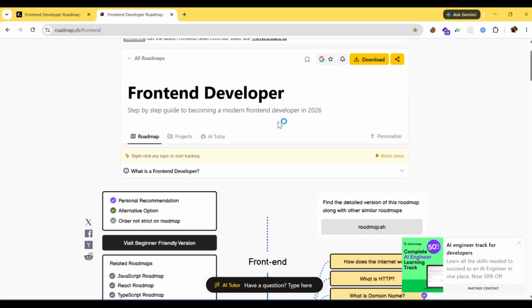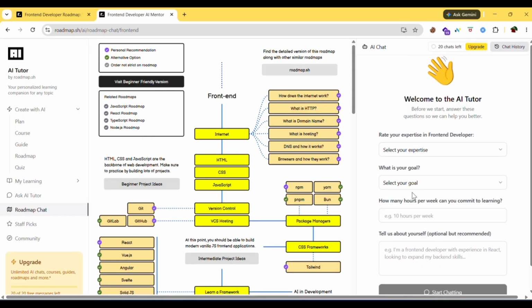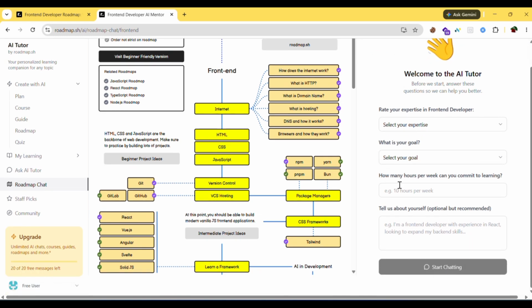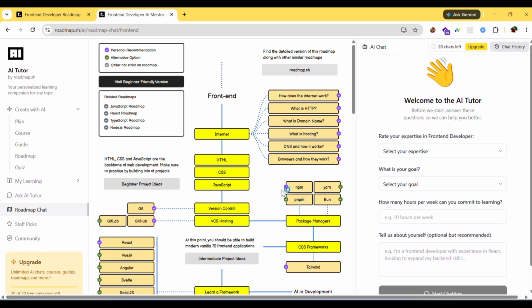And here you can find the AI tutor. You can give your expertise in front end development, your goal, how many hours per week you can commit for learning, and you can tell about yourself and start chatting with it. So it will personalize the way you learn and all.